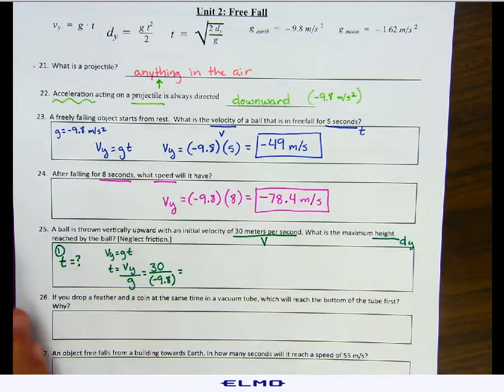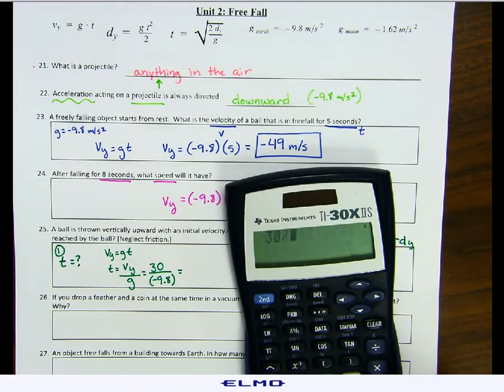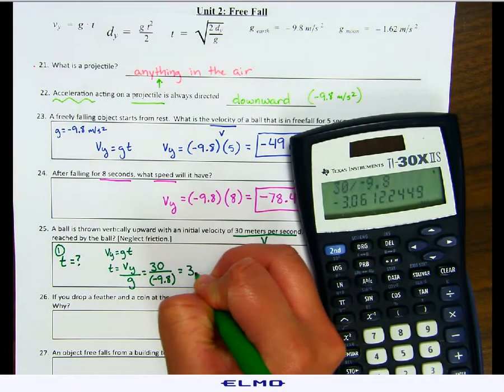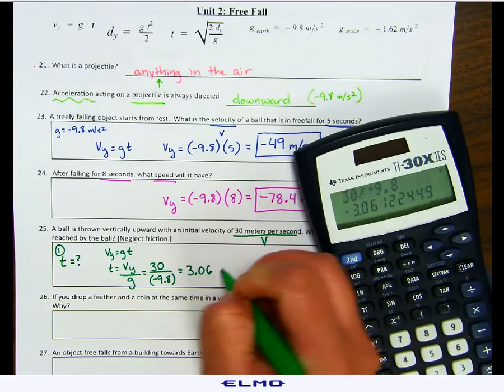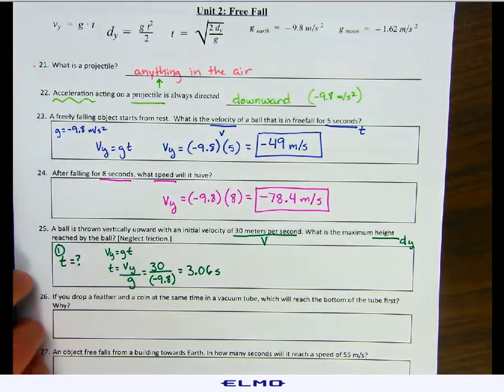So our time would be negative 3.061. But can you have a negative time? No, you can't, because time can't be negative. There's no way we can go back in time, so we'll just change that to a positive. So it's 3.06 seconds. That's our time. That's not our answer. That's just the time we need to solve for our dy.